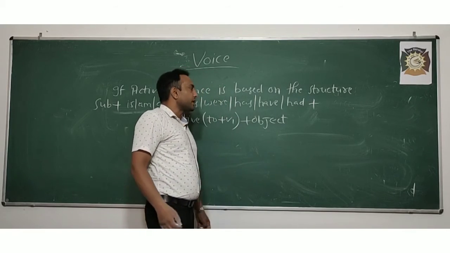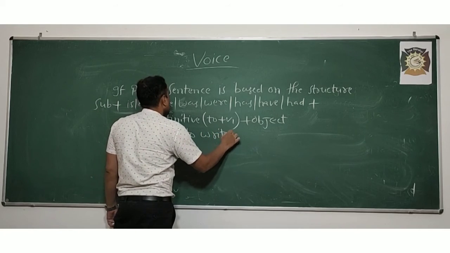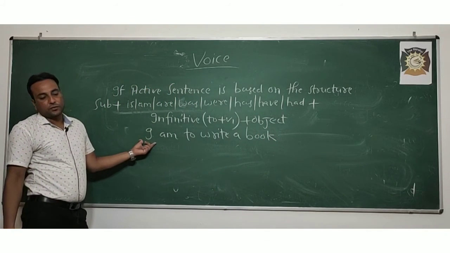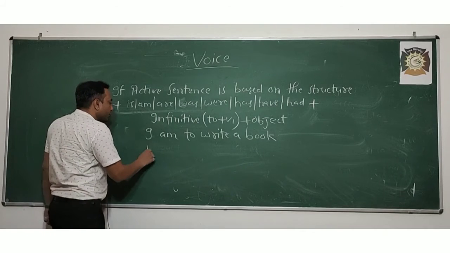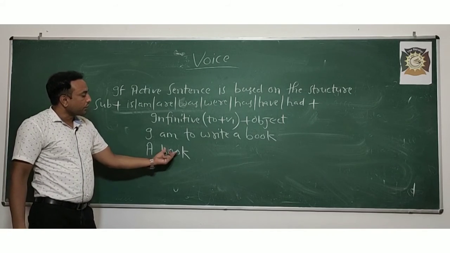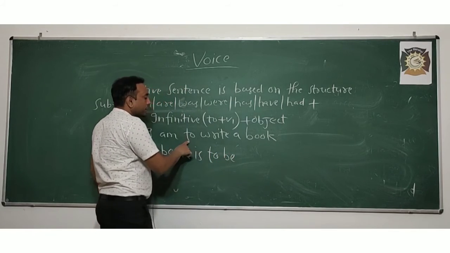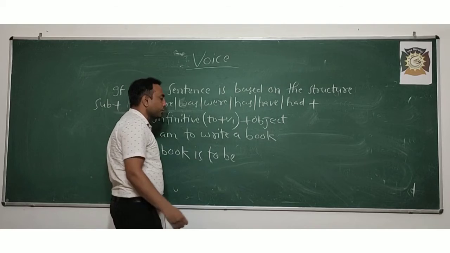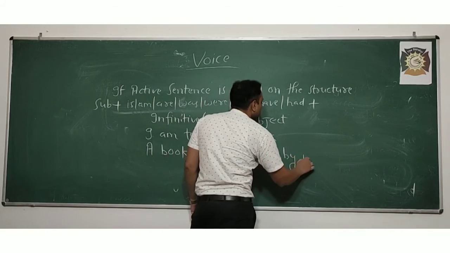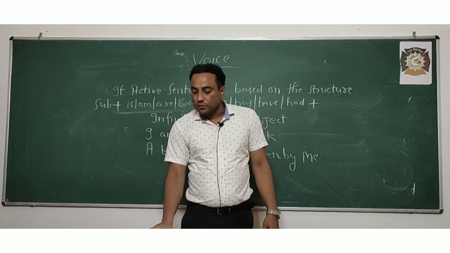And then how to change the sentences into passive voice. I am to write a book. How will you change this sentence into passive voice? First of all, a book will come here. After the book, we will use is, because this is singular. A book is to be written by me. So this is the thing you need to keep in mind.